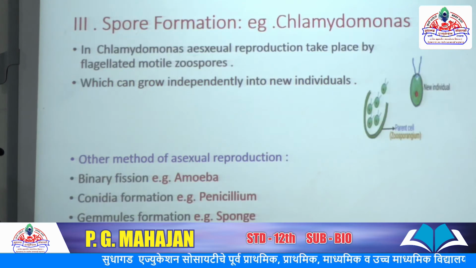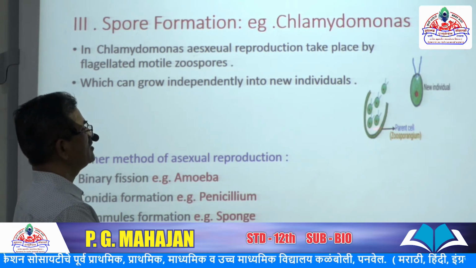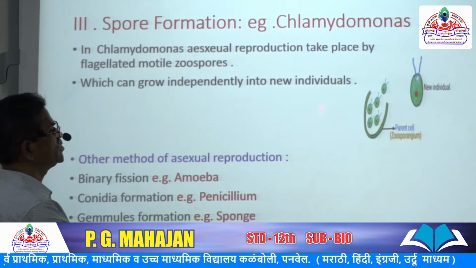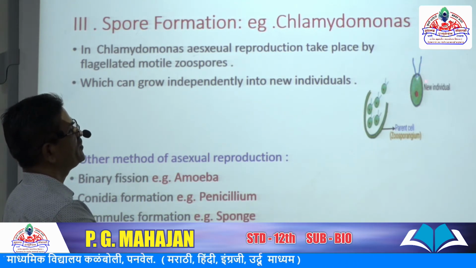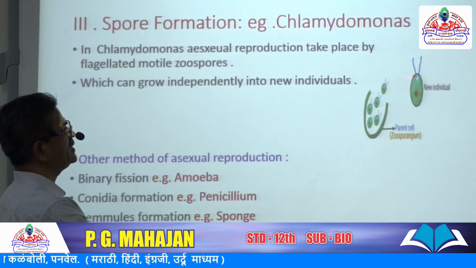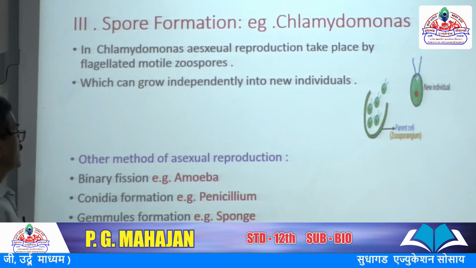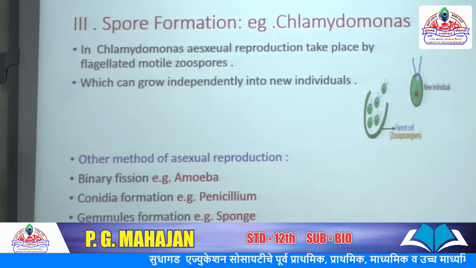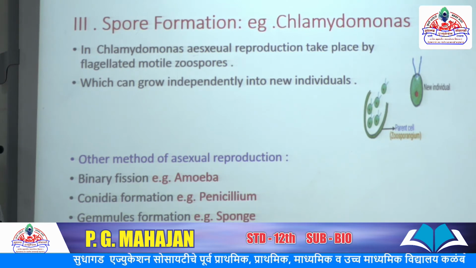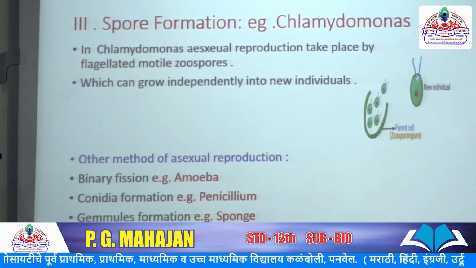New individual. This is the parental cell or mother cell, the zoosporangium, which develops single zoospores, or new individuals. These are flagellated zoospores. There are two flagella. Spore formation, for example, Chlamydomonas. In Chlamydomonas, asexual reproduction takes place by flagellated motile zoospores, and each zoospore develops independently into a new individual.